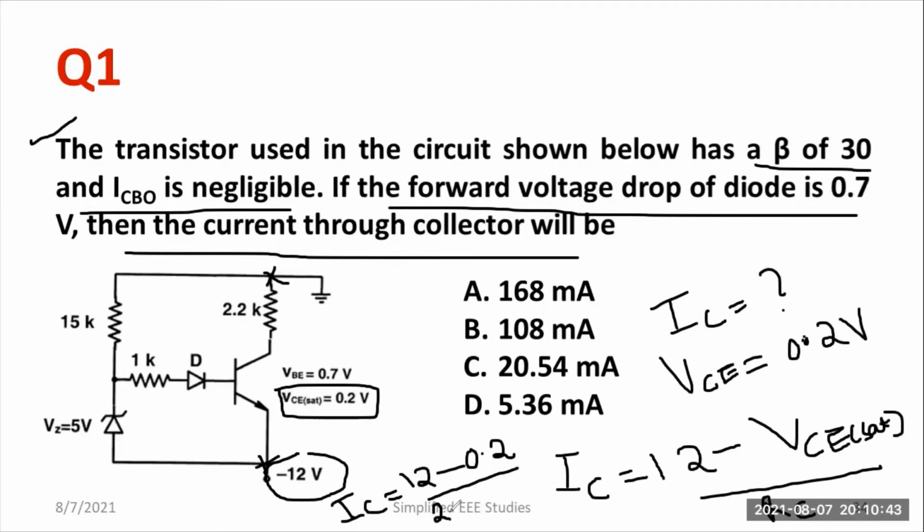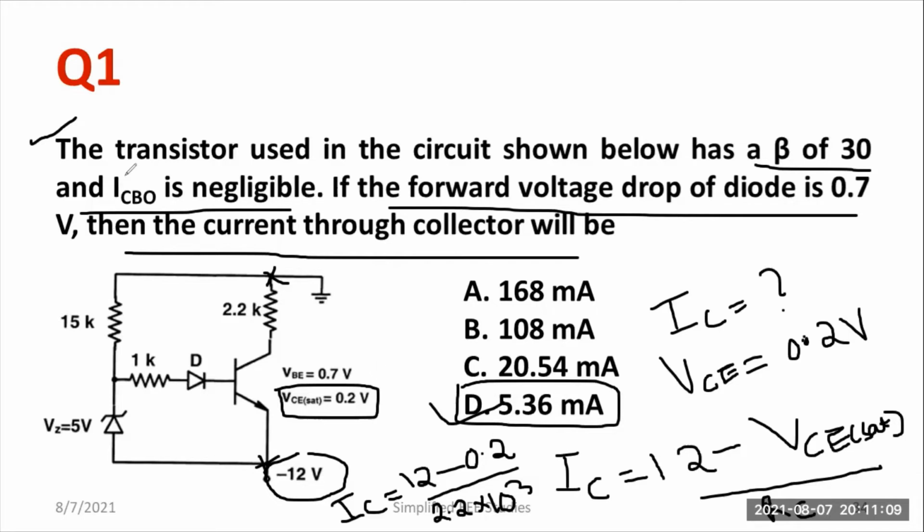That means 2.2 into 10 to the power 3 ohm, if you want to convert into SI unit. It's not mandatory. Try to solve this and you should get the fourth answer, D, as the right answer. That means 5.36 milliampere is the current flowing through this particular path.